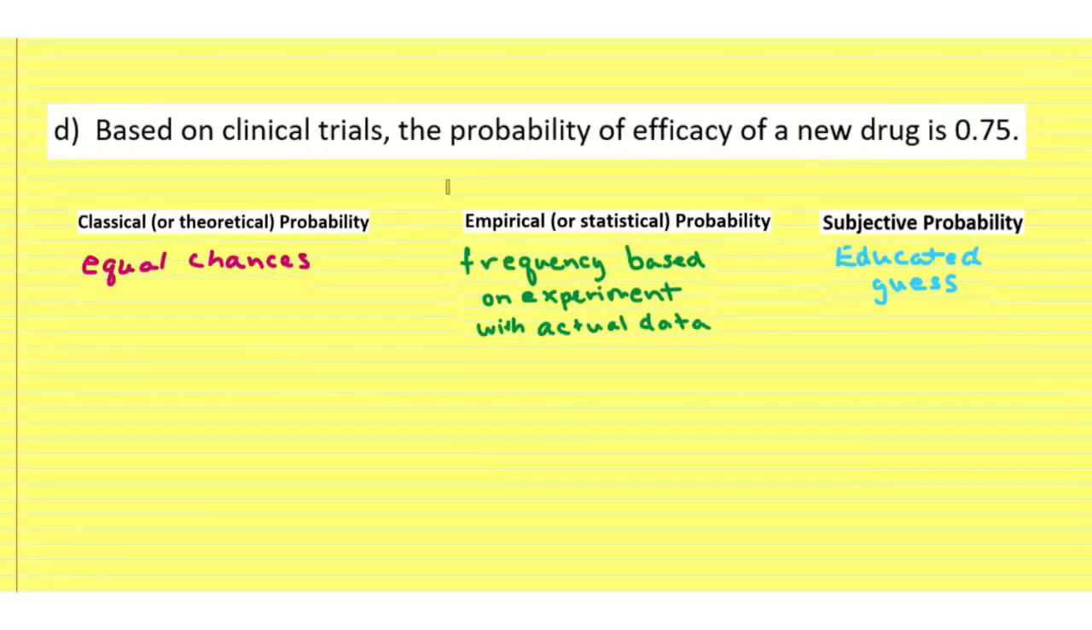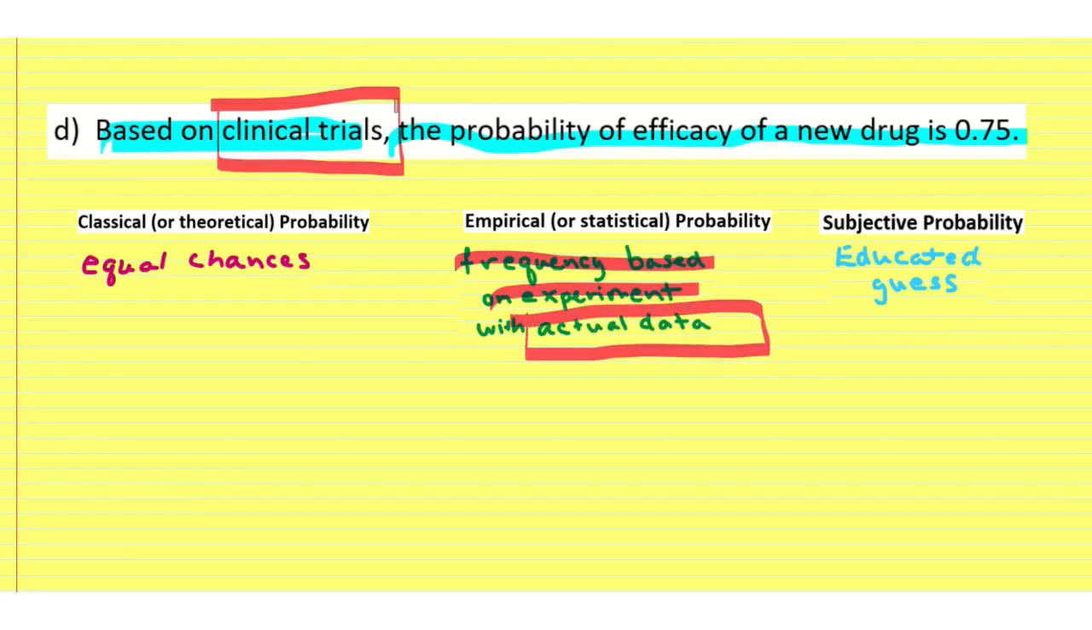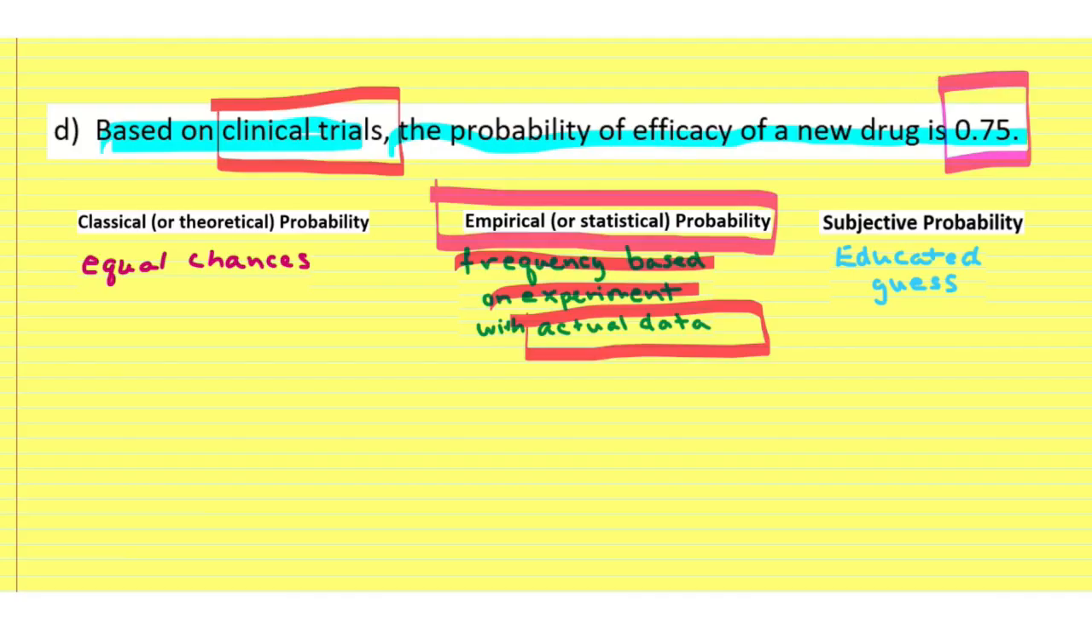Okay, the next one says that we are basing this on clinical trials. The probability of efficacy of a new drug is 0.75. So we're talking about clinical trials. That means that we're doing experiments. And so that's going to be a frequency based on experiment, and they're going to come up with actual data. And that means that they are using the empirical or statistical probability method to come up with this number.